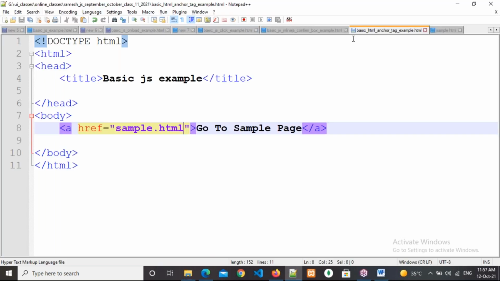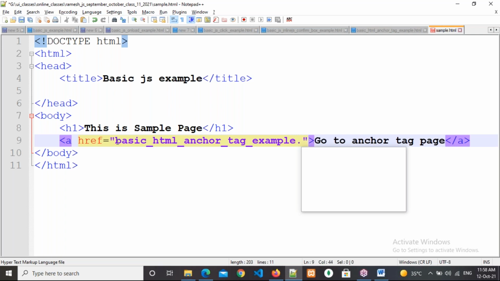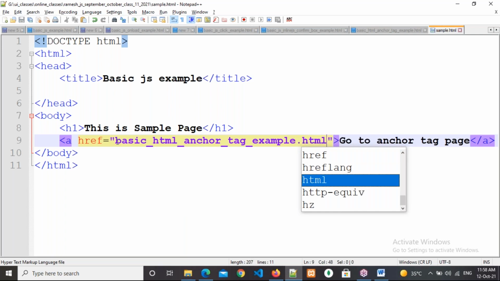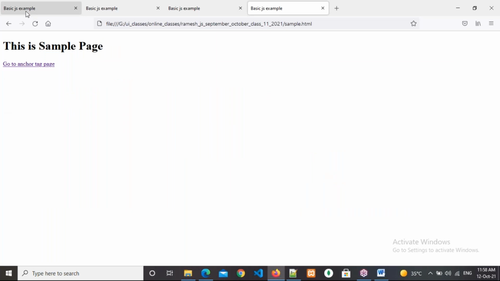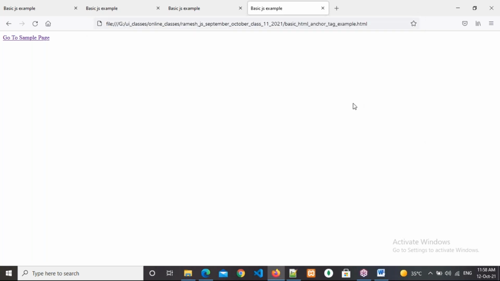So what is the anchor tag page name? Basic_HTML_anchor_tag_example.html. Right, now come here. Here we need to write basic_HTML_anchor_tag_example.html. Right, save it. Come here and refresh. Now click here: Go to anchor tag page. Going or not? See there, the anchor tag page is coming. Okay, it is going, right.